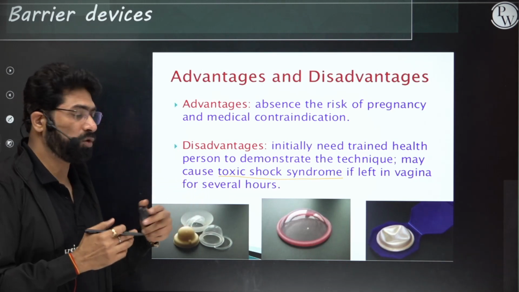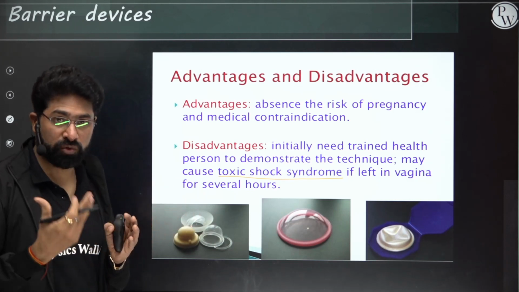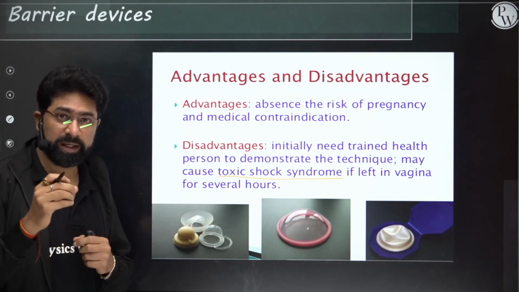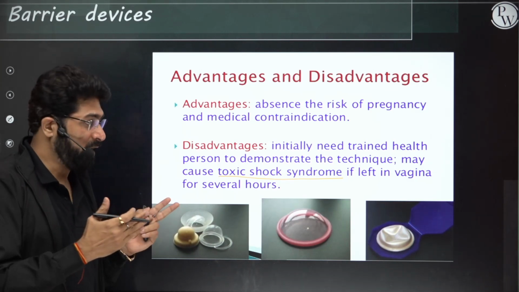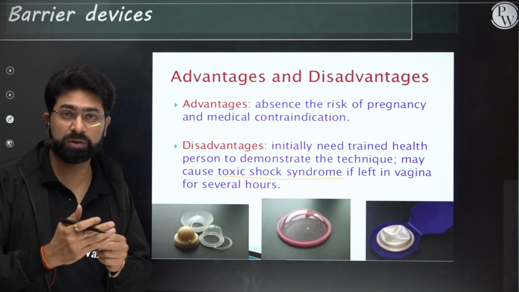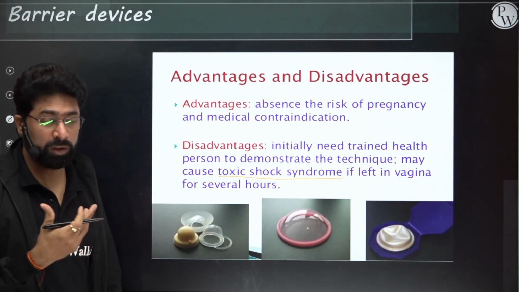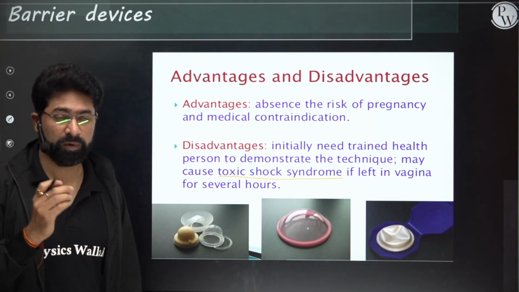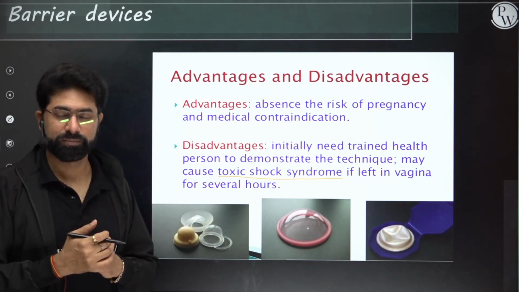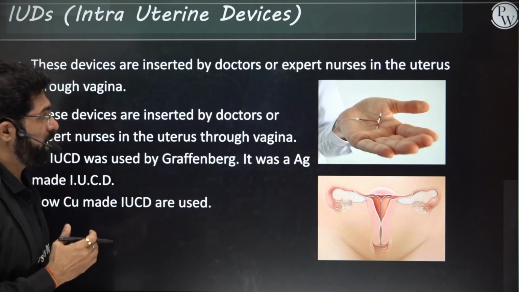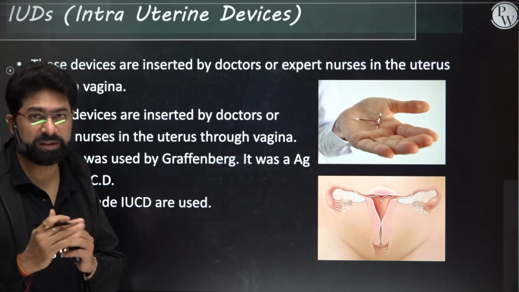Toxic shock syndrome comes because some bacteria, like staphylococcus bacteria, are now able to thrive in those conditions, and they can produce some toxins, which can have a major effect on the health of the women. So they should be avoided, or if they are used, they should be used with a very proper sanitization technique. Okay, so let's continue further and let's see about the intrauterine contraceptive devices.